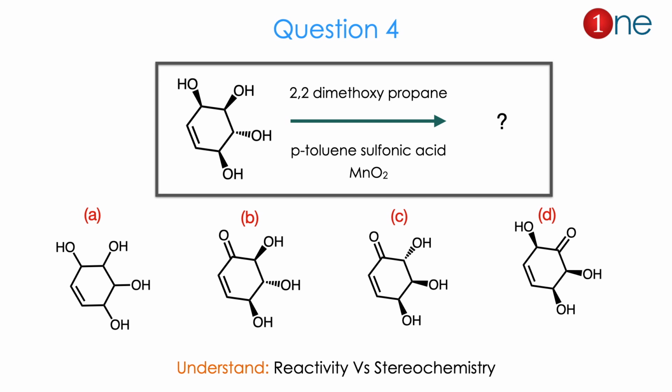Then question number 4. The starting material contains a 6-member cyclic ring with many hydroxy groups. There are 4 hydroxy groups, 3 above the plane and 1 below the plane, and you have one alkene inside, which is isolated in the ring, not along with the OH. Here we are using 2,2-dimethoxypropane, para-toluene sulfonic acid and MnO2. From the answers you might guess what happened to the OH group. Which OH group gets oxidized to C double bond O? You have to understand the relation between reactivity and stereochemistry or configuration, and answer accordingly.